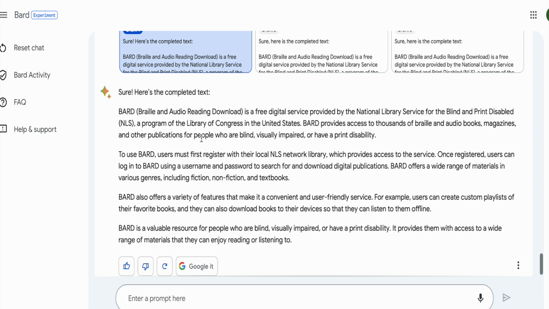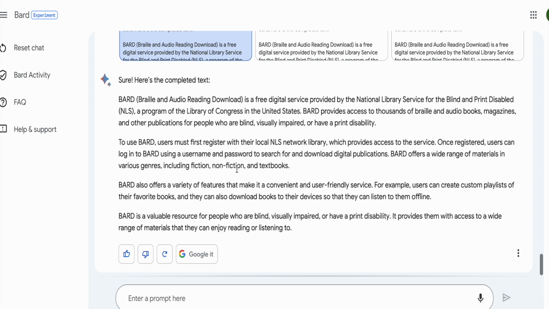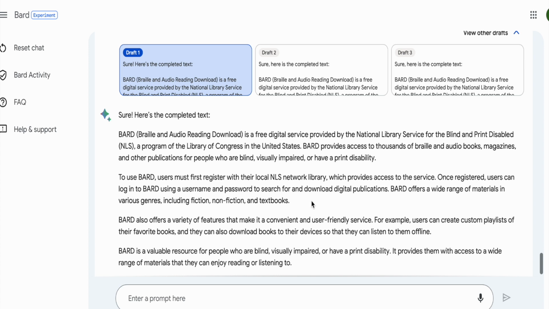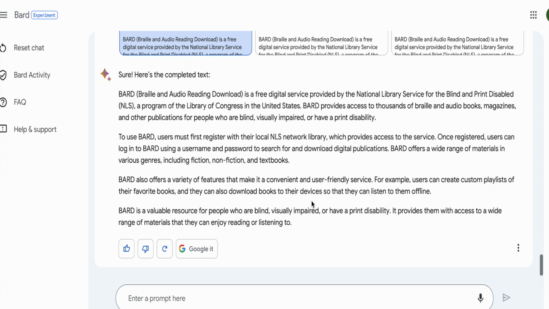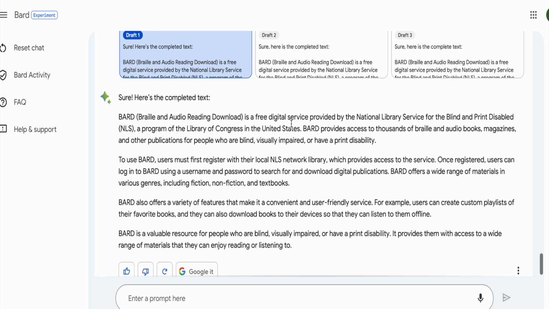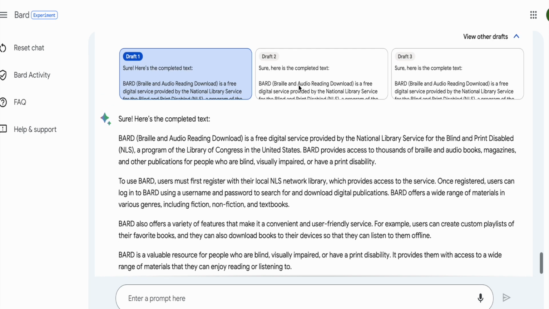And if I look at this, it says with access, once users can log into Bard using username and password to search for and download publications. Bard offers material including various games, fiction, non-fiction, and textbooks. Bard also offers a variety of features that make it convenient for users. And this brings us to the next thing Bard can do: it gives us three different drafts. If this is not good enough, you can take a look at Google's second draft. So here is a completed text.